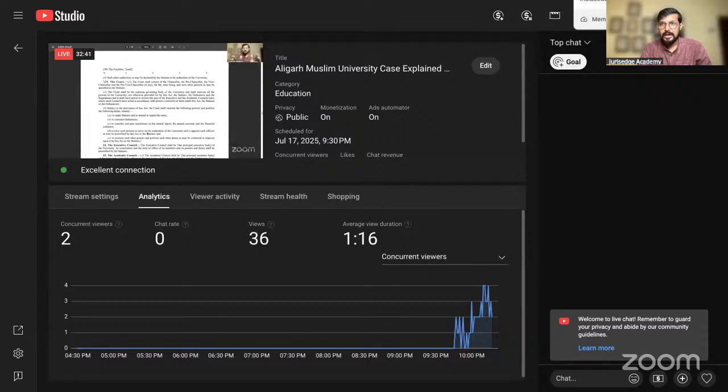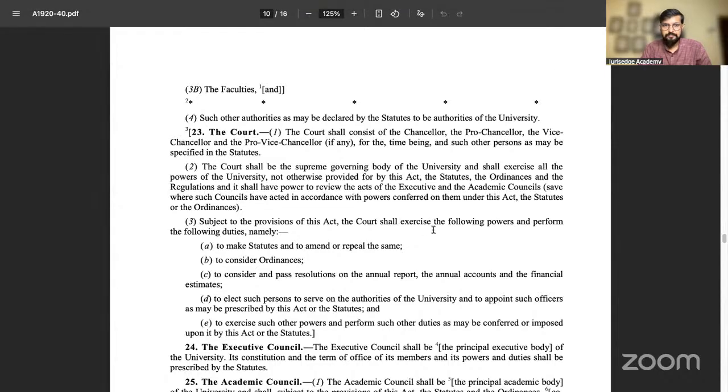Now, coming to the next very important part, as I have shared this particular thing, it has to be read conjunctively. The preamble I have showed you, this part I have shared with you. The Supreme Court then got into a very interesting thing.